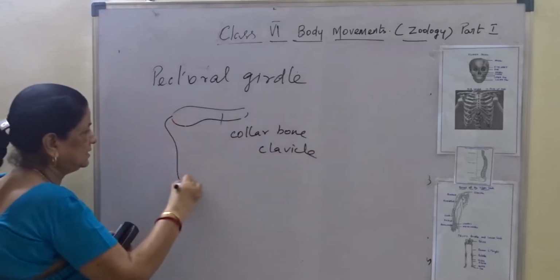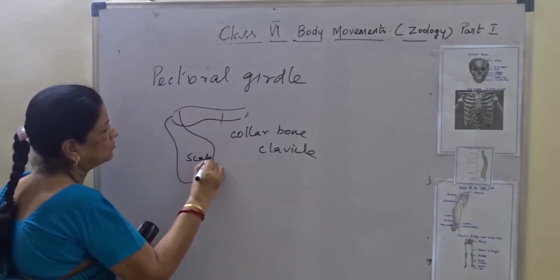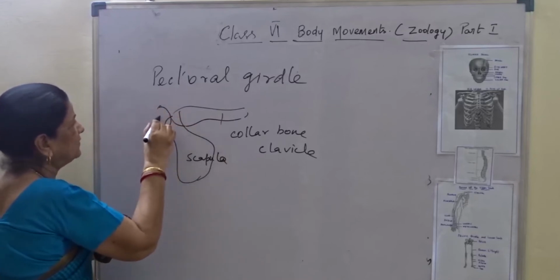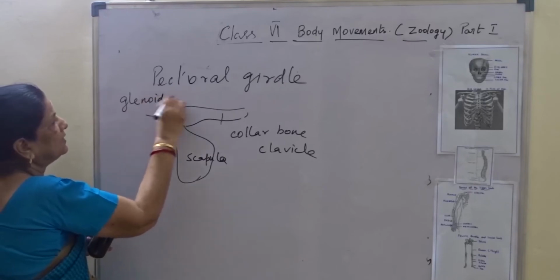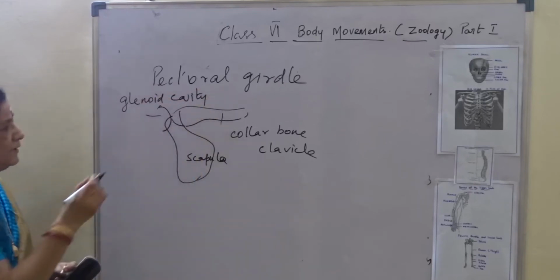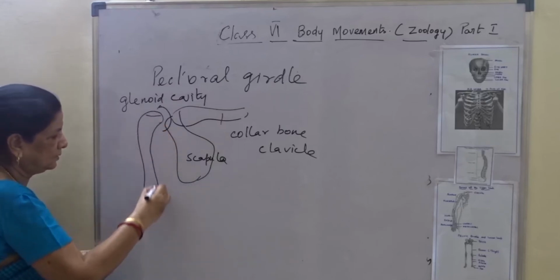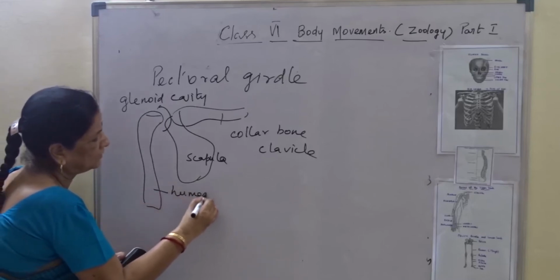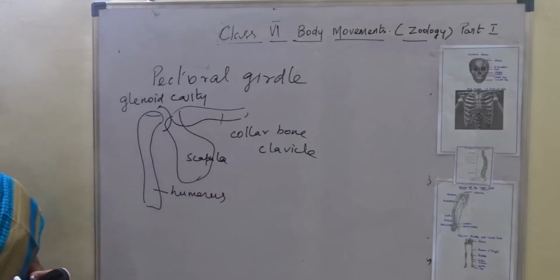And then there is the flat bone called the scapula, which forms a cavity known as the glenoid cavity. The upper arm, the long bone, fits into the glenoid cavity. That upper arm is called the humerus.